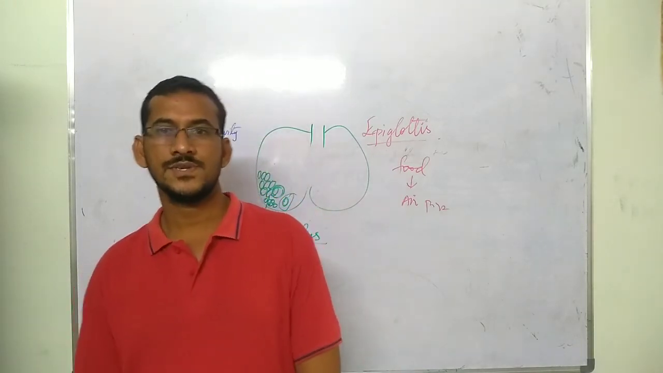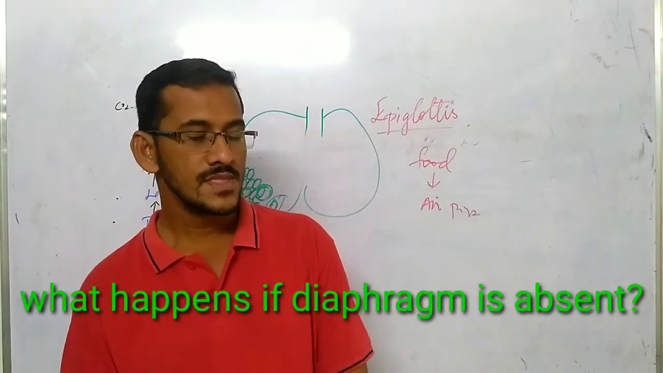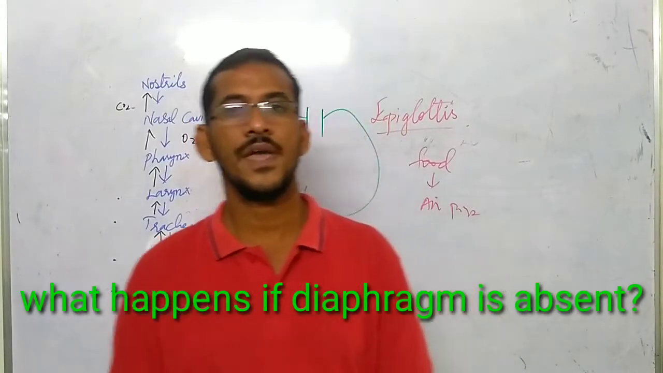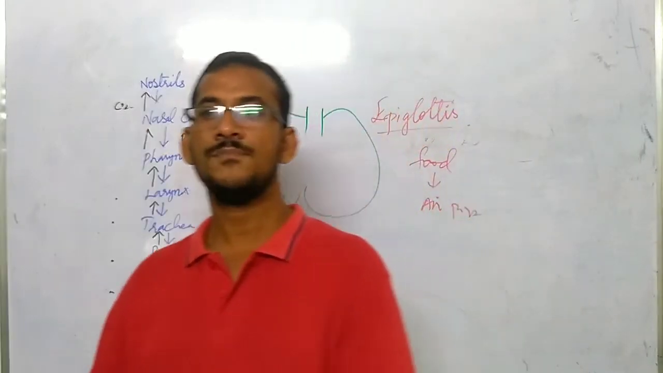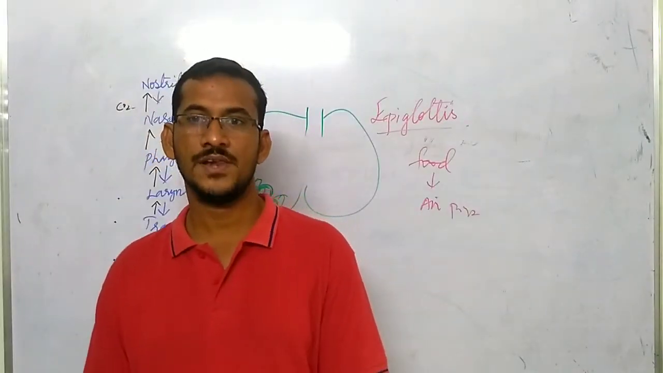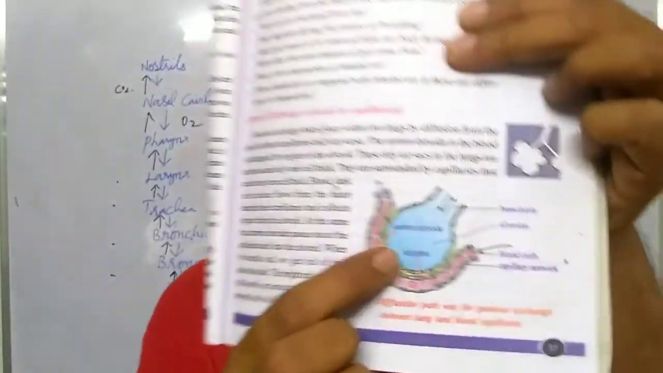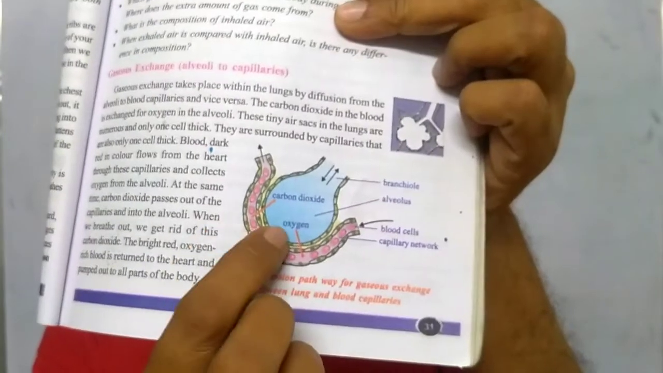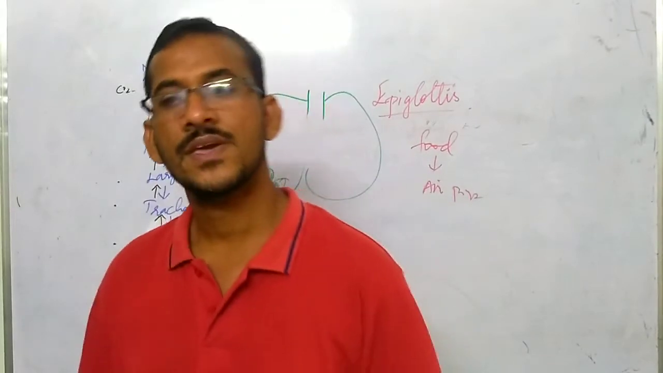Understood? Next question. Absent in human beings. What happens? We cannot breathe in and we cannot breathe out. The air will not go inside and the air will not come out. Understood? Next. Draw the diagram of alveoli. Mention its use. They will ask you to draw this diagram and they'll ask you the use of this. So what is the use of this? They help in exchange of gases.